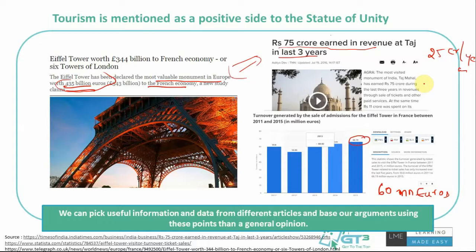That's almost 7,000 times. If you go by the same sense, if even Statue of Unity can make 50 lakhs a year through ticket sales, its ecosystem value should be more than 3,000 crores. Right, so I believe that it has more potential to earn us more profits through tourism rather than considering it as a failure. See the difference in the arguments that we are making. It's the same point we are talking, but the impact of it is entirely different.